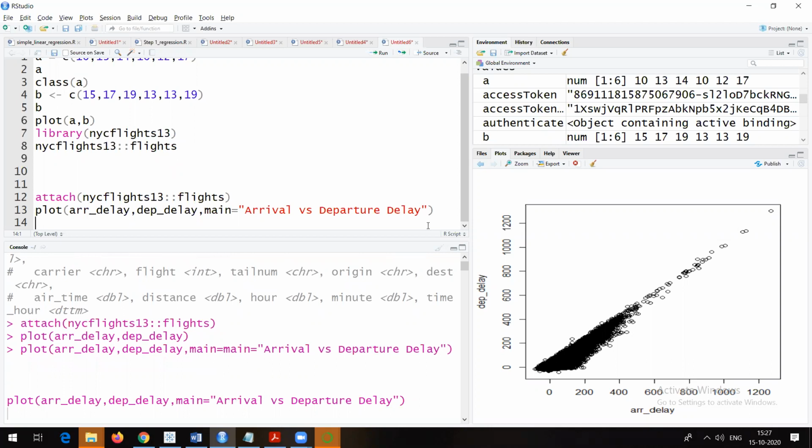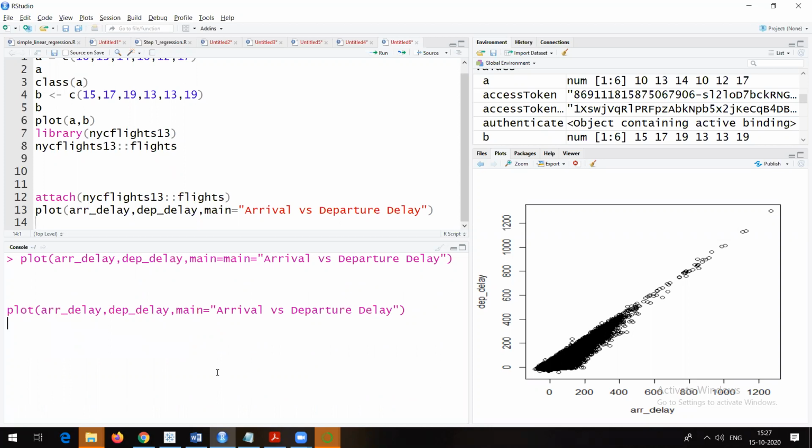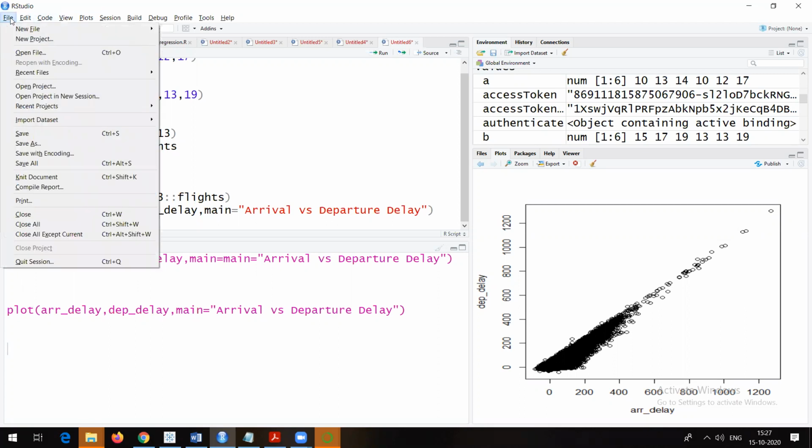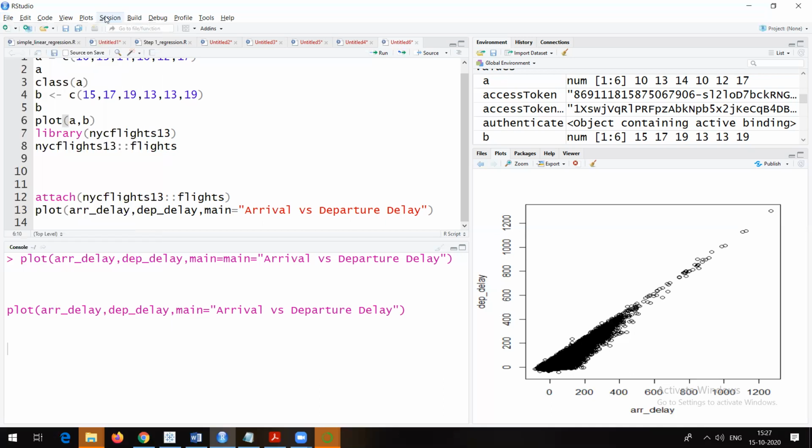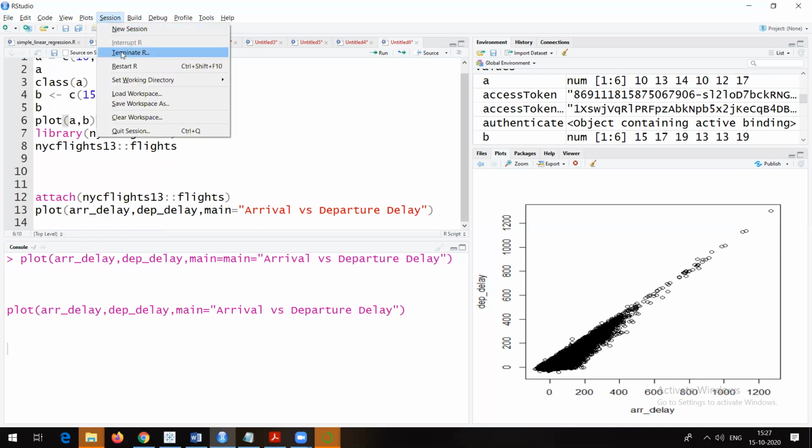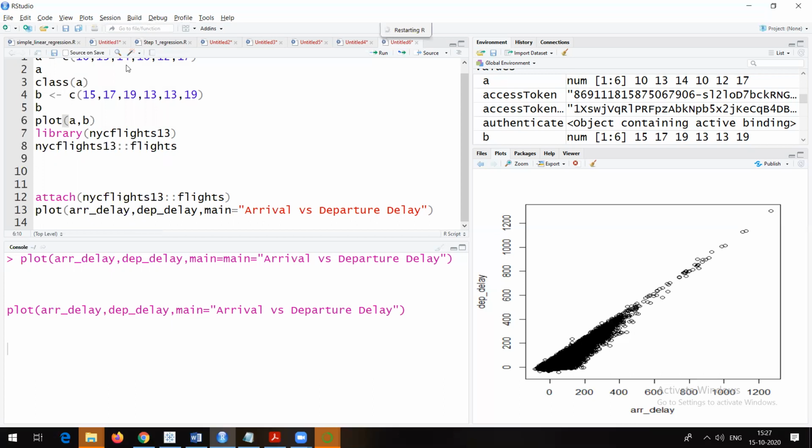Again, it will take some time. Otherwise, I will clear everything because there was a mistake. Otherwise I will have to quit it and restart. So I'm just trying to restart now.